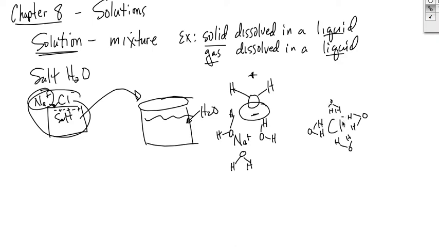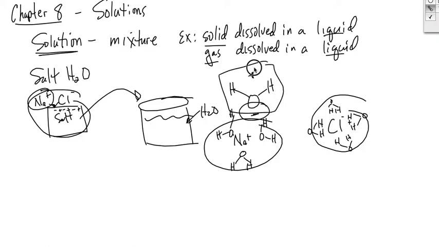So here you've got your chlorine negative, this is the positive side of the water. So both of them, the sodium ion and the chloride ion, get pulled away from each other because the water molecule is going to surround them. Water has a positive and a negative end to it, so it can do both. The maximum amount that you can dissolve of some solid in a certain amount of water is called the solubility.